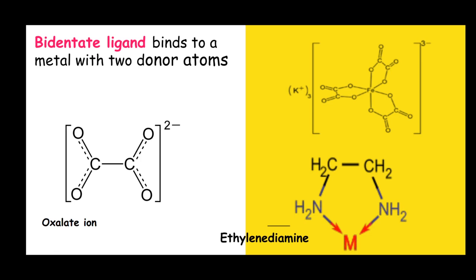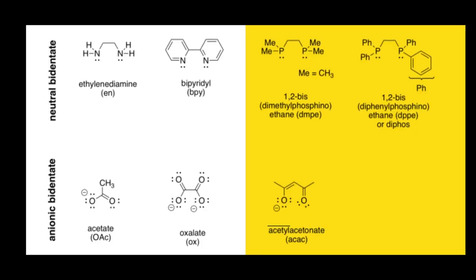There is another example of a bidentate ligand, ethylene diamine, and it is simply known as EN. In this molecule, there are two NH2 groups, and in each NH2 group, nitrogen can donate its lone pair of electrons to the metal, and both the atoms can make bonds to the central metal atom. These are the examples of bidentate ligands.